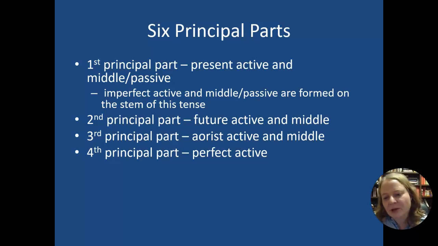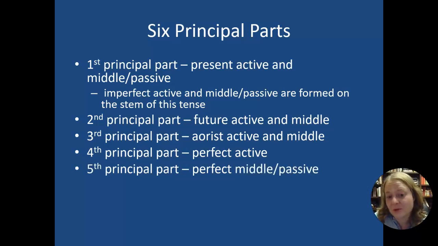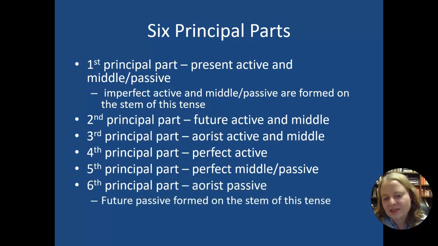The fourth and the fifth principal parts both have to do with perfect. Those are things that have happened in the past, like I have graduated, but it still has implications for today. And then the sixth principal part goes back to an aorist, which is also a past tense, so the future past and those related to that as well.